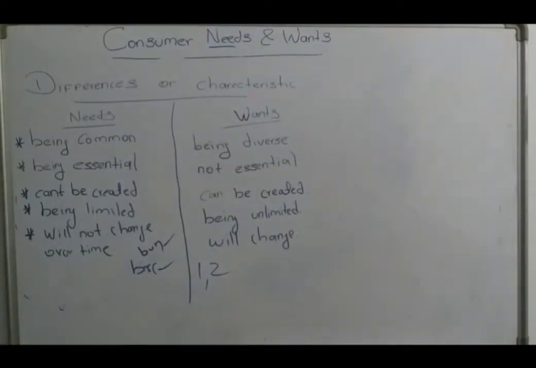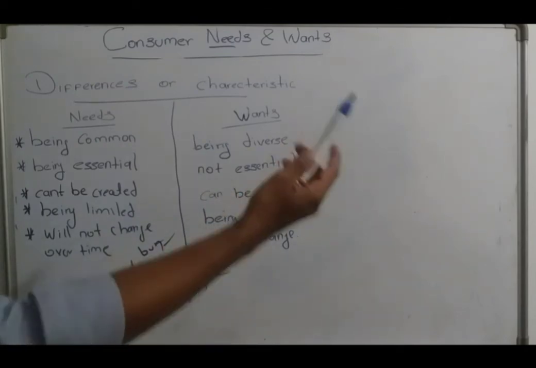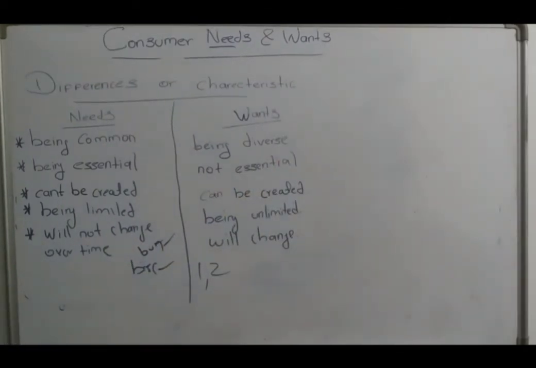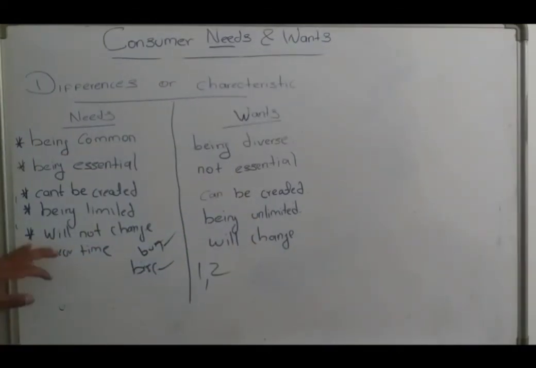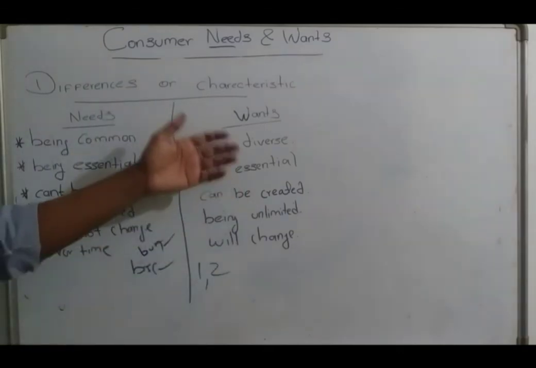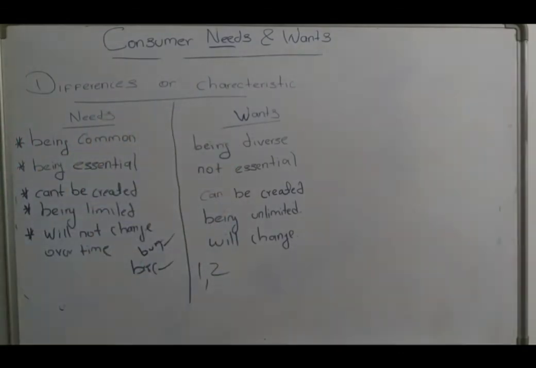When you go to grade 1 or grade 2, you will generally ask for a bun or biscuit. But when you go to university, you will select rice and curry or pizza or something. So wants will change over time, needs won't change over time. These are the 5 differences or 5 characteristics of needs and wants.